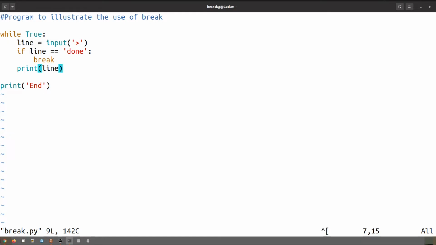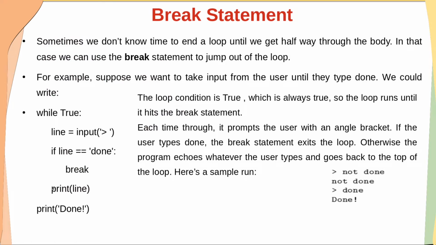Hope this is clear to all of you, dear students. This is the program which we have written. The condition within the loop is true. When the condition is true, whatever loop is there will always execute. So the loop runs until it hits the break statement.